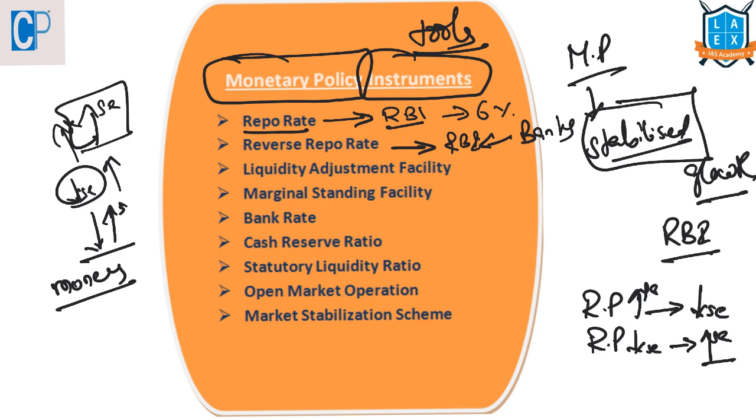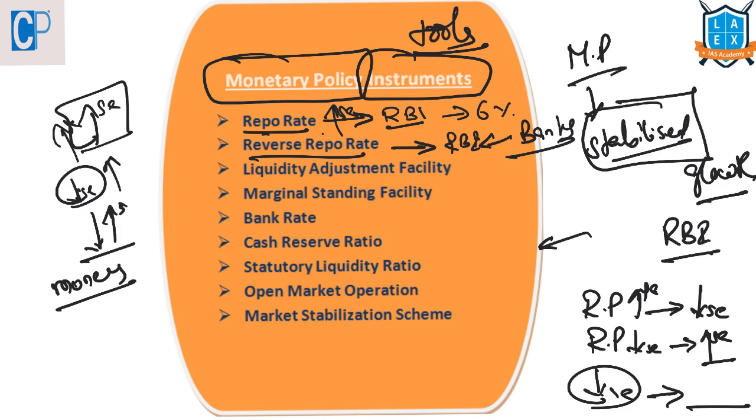So we know what is meant by liquidity. Liquidity is nothing but money supply. So RBI will increase the repo rate to absorb the liquidity. It will decrease the repo rate to inject liquidity into the economy, and that is the same with reverse repo rate also. Here the RBI will absorb the liquidity by borrowing money from the banks using this reverse repo rate. This is the interest rate at which RBI will absorb the liquidity from the banks.